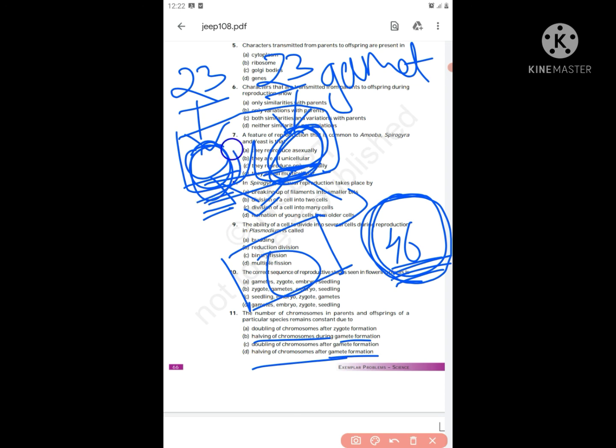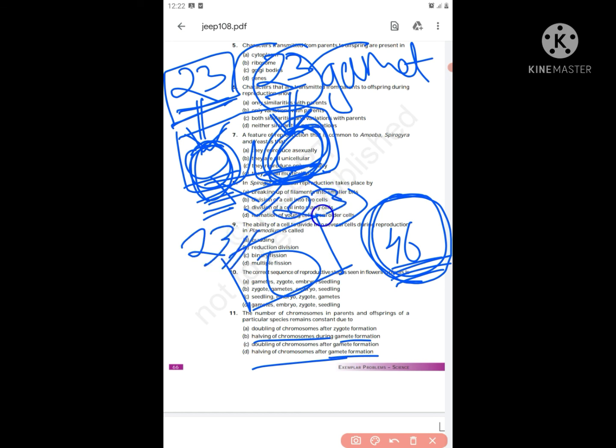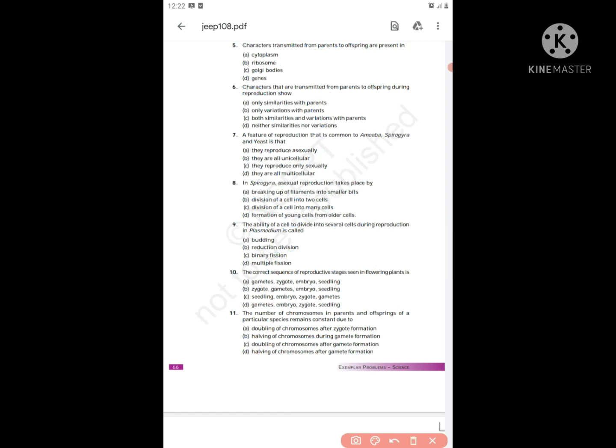So during gamete formation only, they have to halve it. So 23 pairs of chromosomes here, and here also 23 pairs. Each parent will give 23 chromosomes. Now we have 46 chromosomes, nothing but 23 pairs of chromosomes. Now this will be fixed. So the option is B, halving of the chromosomes during gamete formation. It's not after gamete formation, because after gamete formation we can't halve it, right?